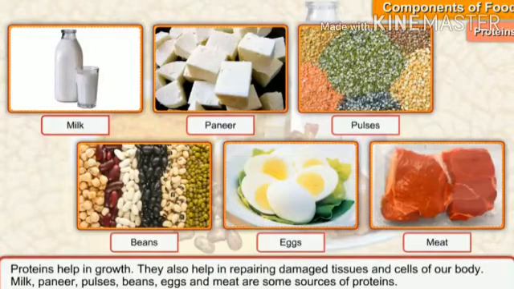Apart from that, we also take more food items that are highly rich in protein. Protein is the body builder for the body, so it is called bodybuilding food. And the next one is fat, another component of food.